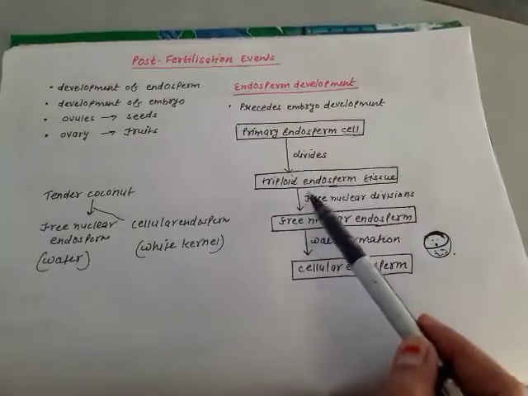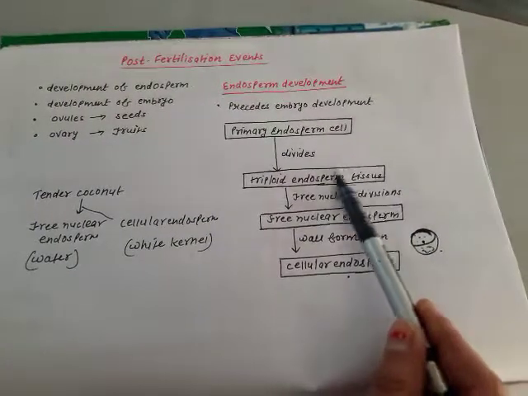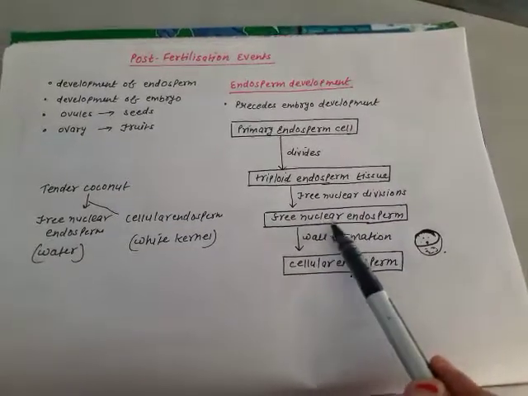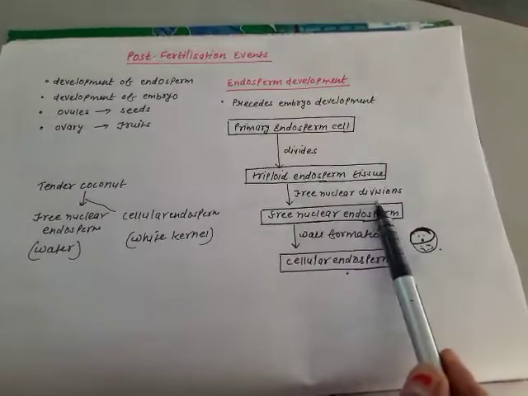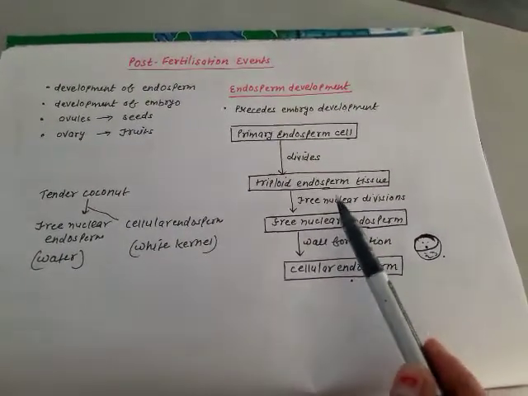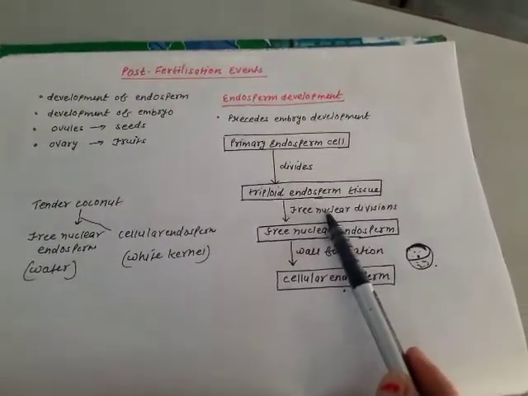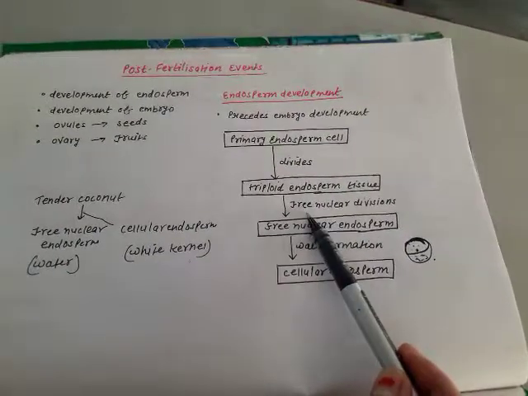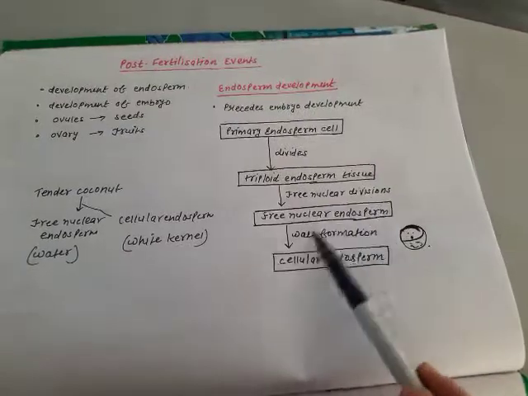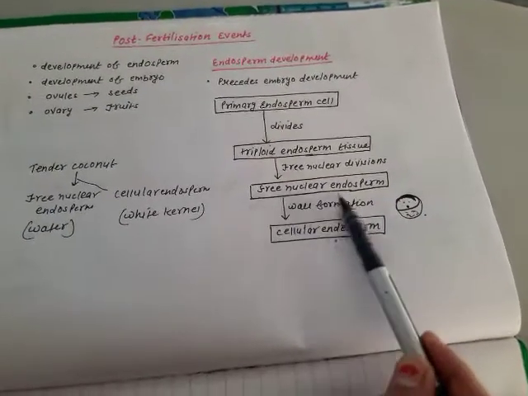Then this triploid endosperm nucleus, you can say the nucleus of this tissue, will undergo free nuclear divisions, means no wall formation takes place, only nucleus will divide repeatedly to form large number of, or you can say the thousands of nuclei called as free nuclear endosperm.